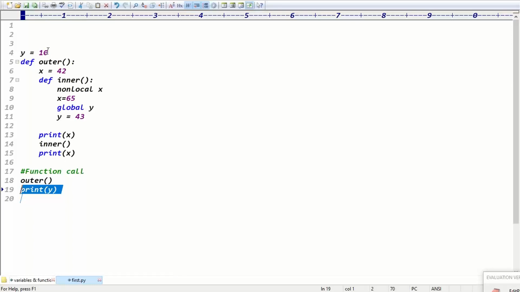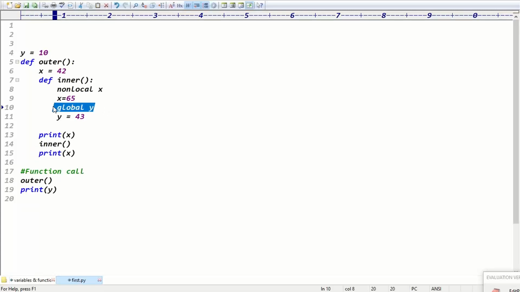Yeah, guys. So y equal to 10, this is the global variable. Then x equal to 42. Here simply print x. The initial value of x is how much here? 42 only, right? So you'll get 42 here. Then I'm calling inner. After calling inner, what am I doing here? nonlocal x. Nonlocal x means what? We are changing the outer function variable, right? Yes, we are changing the outer function variable. Once we change the outer function variable to 65, then print x prints 65, right?